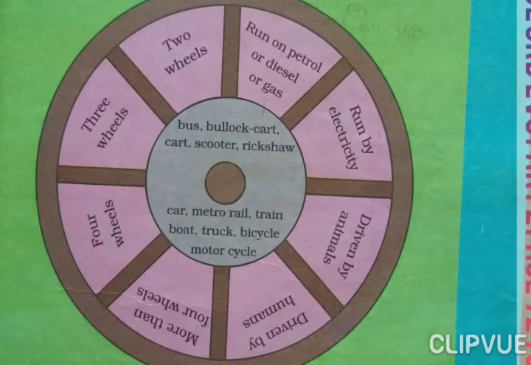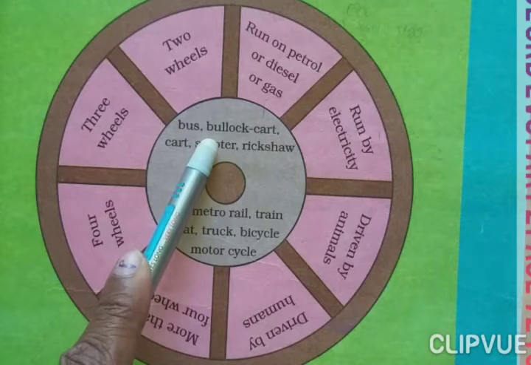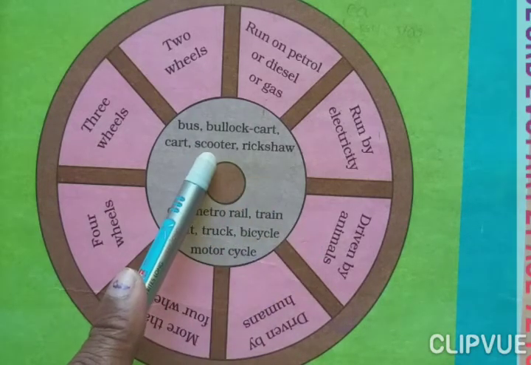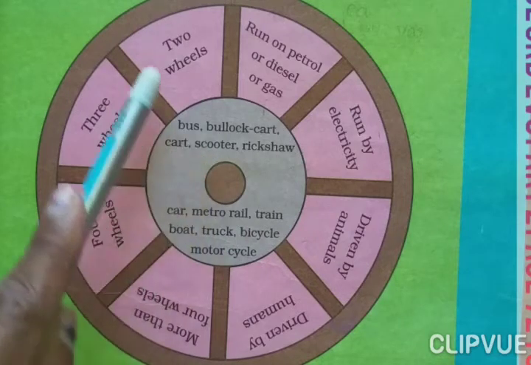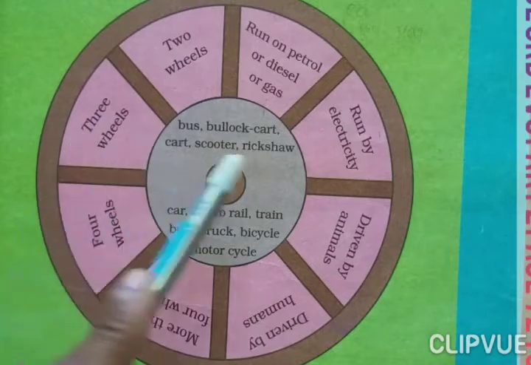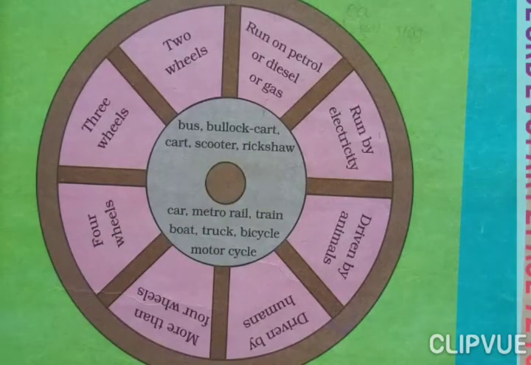So here I will give you one example. Bullock cart. Bullock cart is run by animals. Scooter, how many wheels will be there? 2. Car 4 wheels, 3 wheels rickshaw. So you will write this answer in your notebook and join in your textbook.